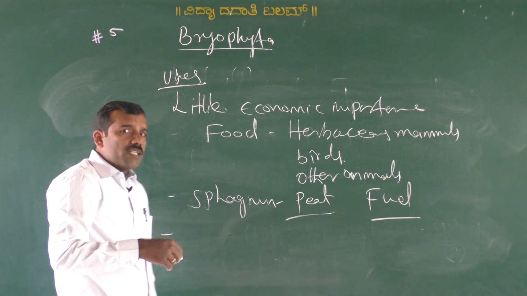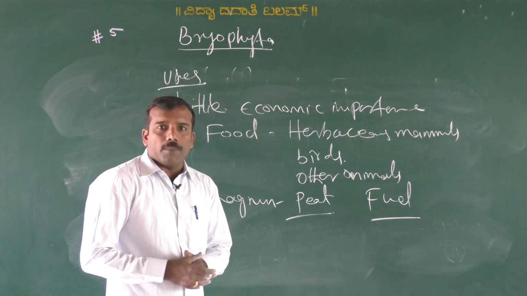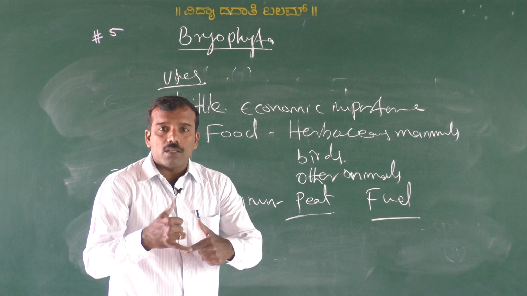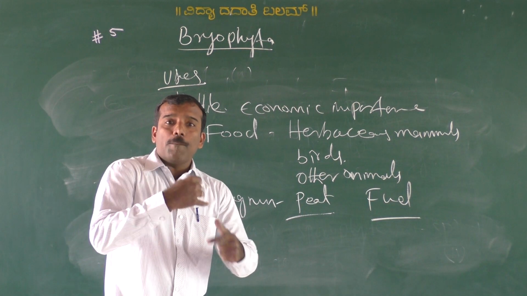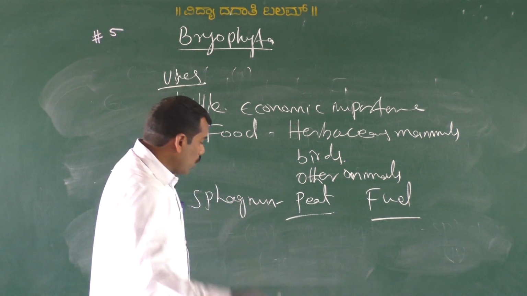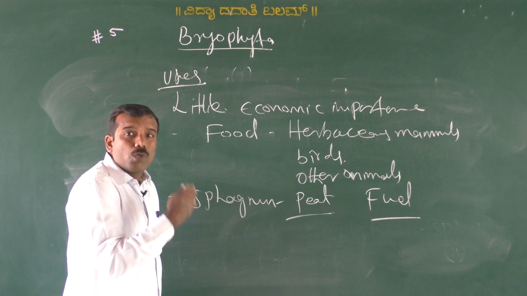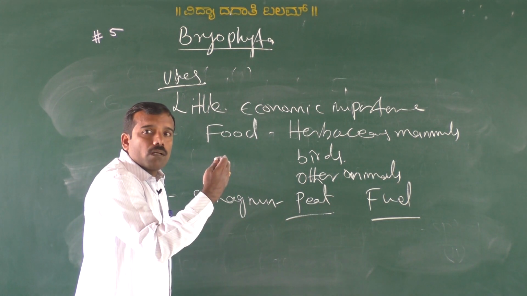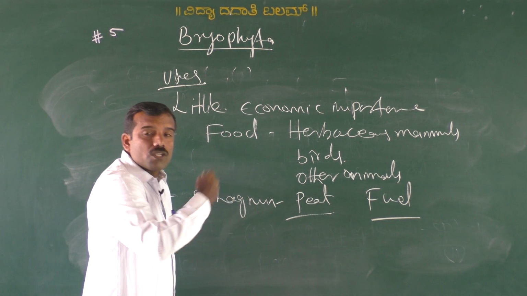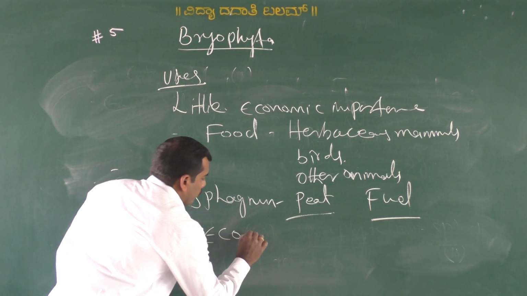Then bryophytes along with lichens are the organisms that colonize rock, which helps in ecological succession. So they have great use in ecological succession.